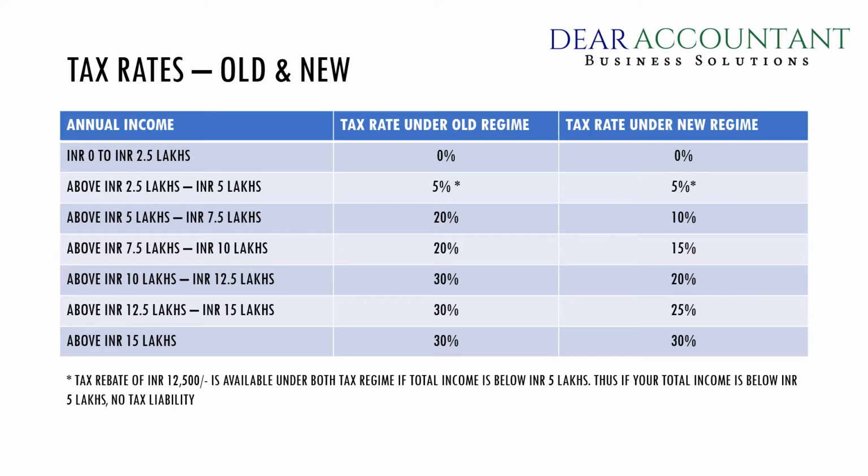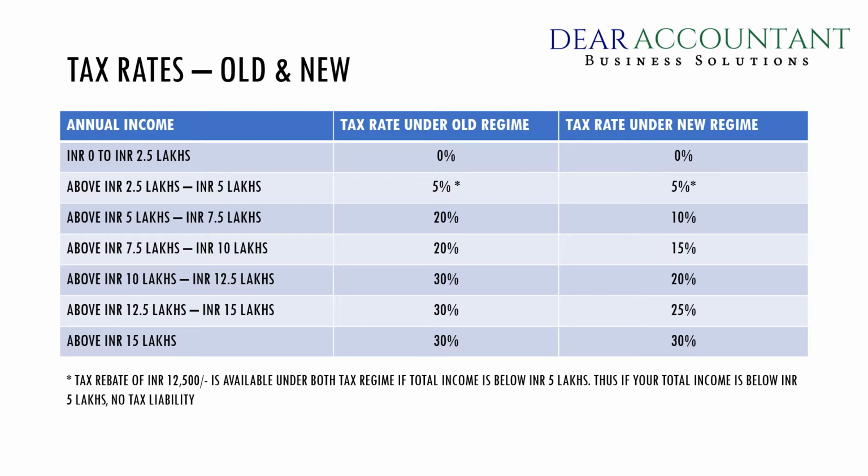Now coming to the next slab, if your total annual income is more than 5 lakh rupees to 7.5 lakh rupees, the tax rate under the old regime is 20%, whereas the tax rate under the new regime is 10%. If your annual income is rupees 7.5 lakh to 10 lakh rupees, then your tax rate under the old regime is 20% and under the new regime is 15%. If your annual income is above 10 lakh rupees and up to 12.5 lakh rupees, the tax rate under the old regime is 30% and the tax rate under the new regime is 20%.